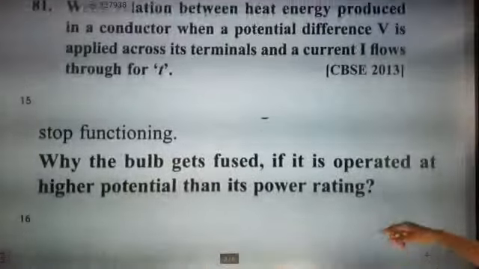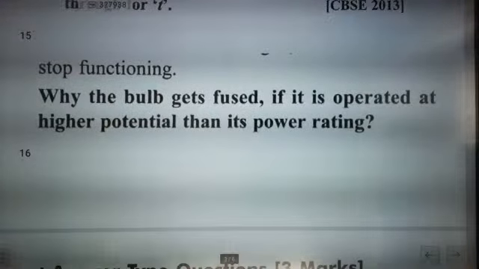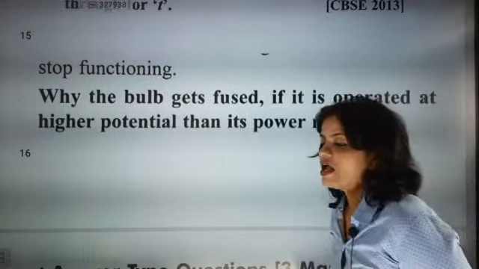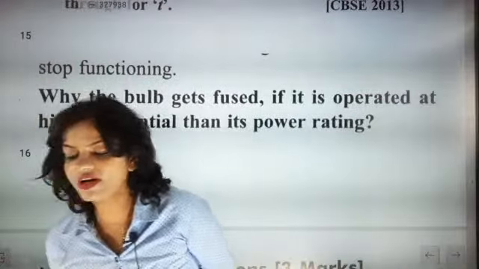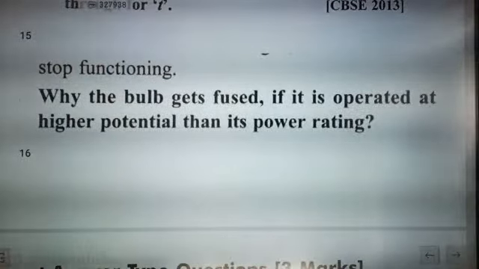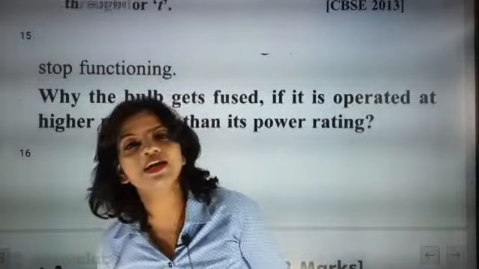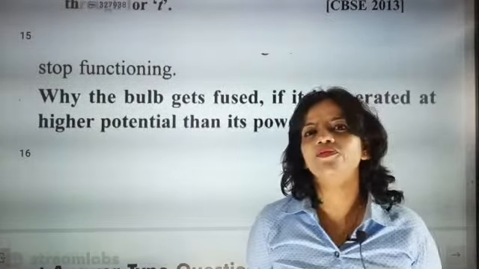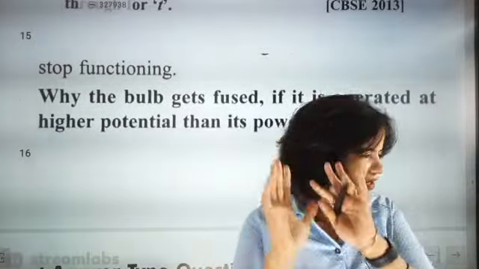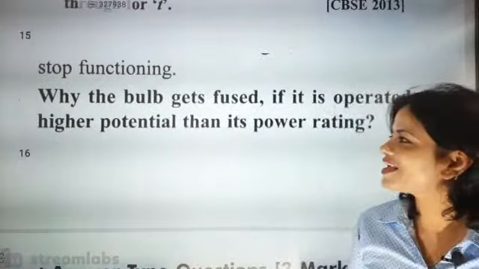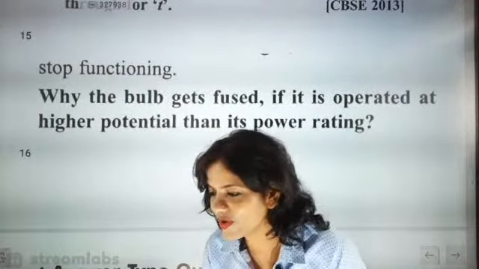Now the question is, why does the bulb get fused if it is operated at higher potential than its power rating? This is a normal question. Every time we are encountering this question: aunty, you know what, I applied a bulb, 220 volt was written, and the moment I applied another voltage, the bulb got fused, it got busted, and there was a sound. So why did this happen?